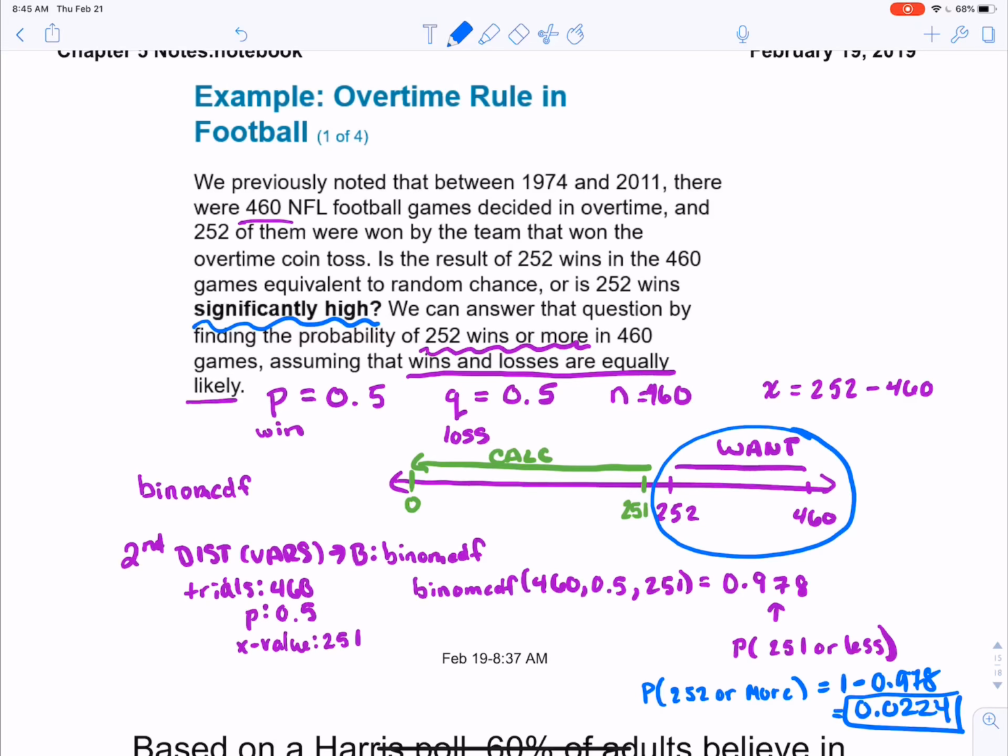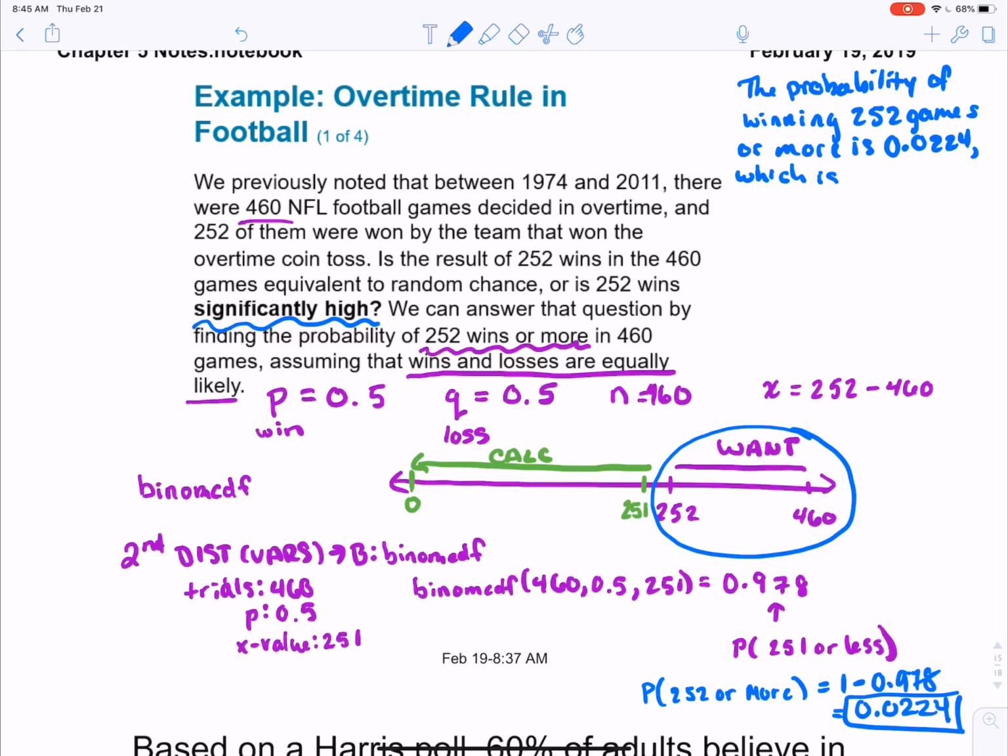So we would say the probability of winning 252 games or more is 0.0224, which is less than our 0.05. So it is significantly high.